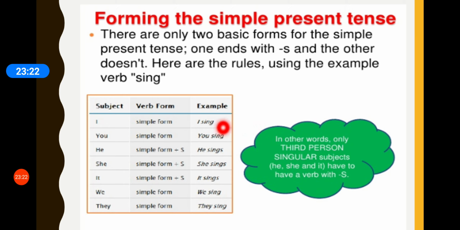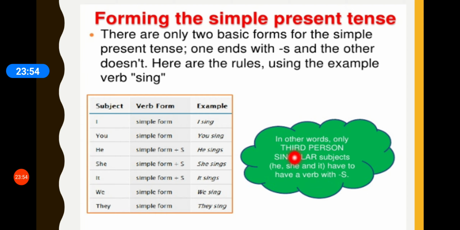I sing. You sing. He, now he is third person singular, so he sings. Similarly, she sings. We have added an extra s. It sings. We sing, and they also will remain in the simple form, that is, they sing.